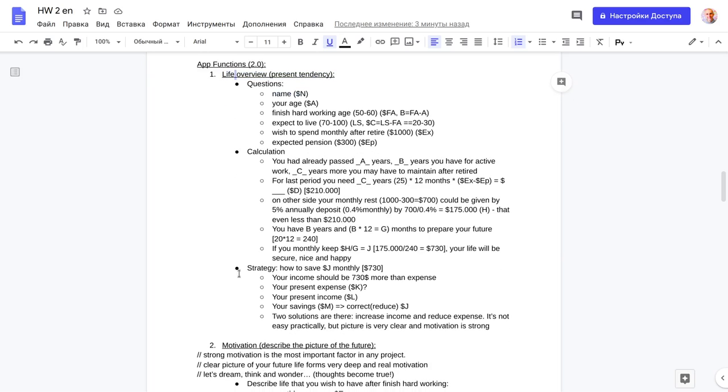Like first one is life overview, to make some calculation about one's life, how much a person has already passed, how much is waiting for him, what is his expected lifespan, and the expected time when he wants to take some rest, retire, and things like these. And then how much he wants to get monthly, and then to make some strategy how to achieve this monthly income. This is life overview.